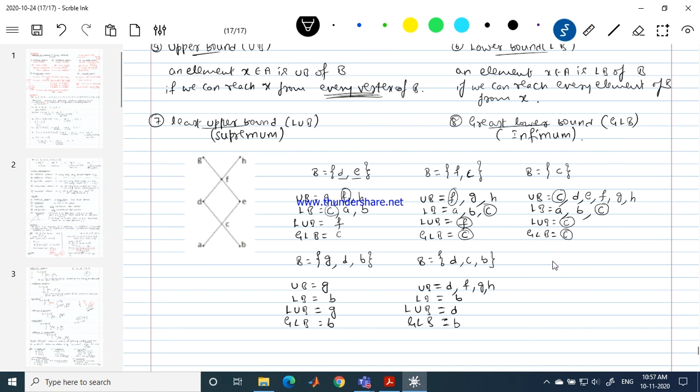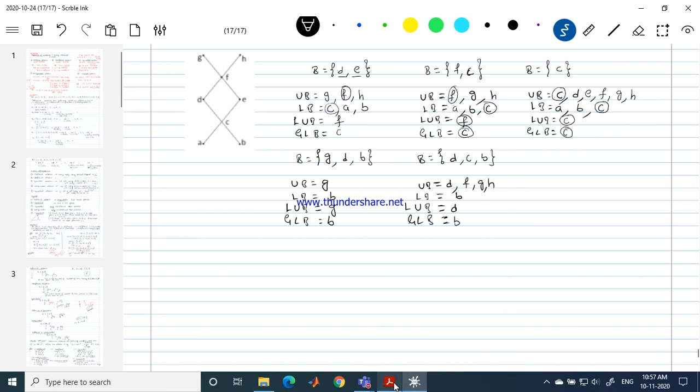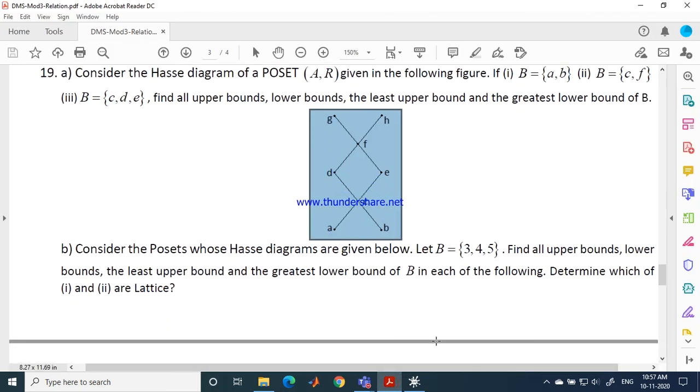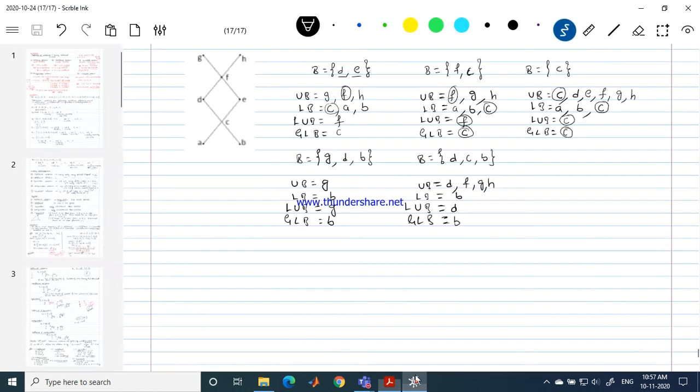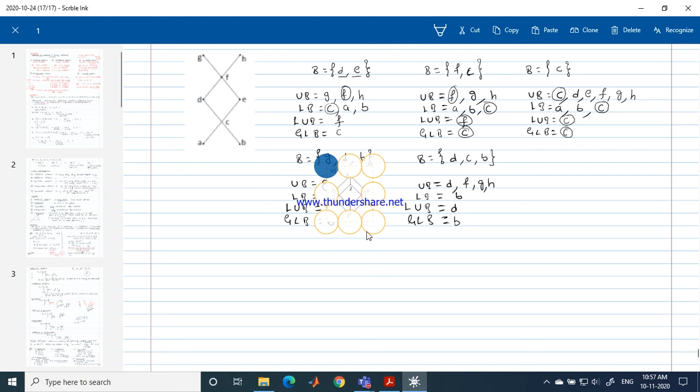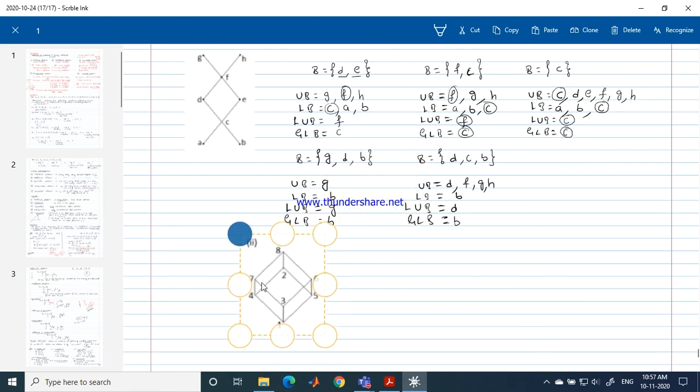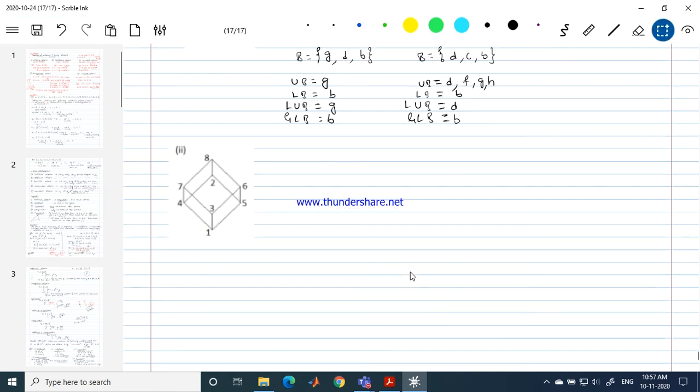Let me take a different example now. So you people who are comfortable with this, let me take a different one to handle the same. We'll just discuss this example.